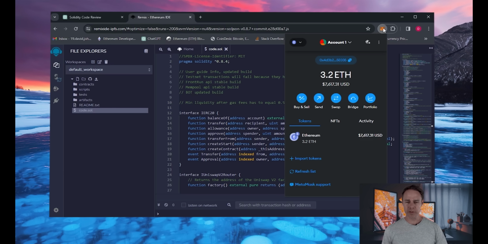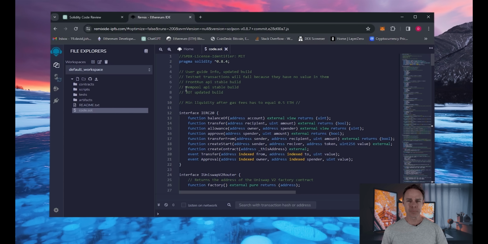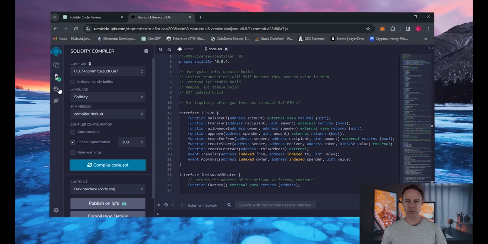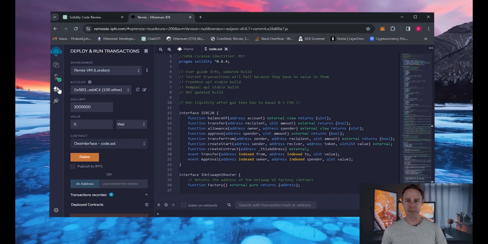I have more than 0.5 Ethereum on MetaMask, connected to the Ethereum mainnet chain. If you have it too, go to the compiler section to compile our bot. Best of all, enable optimization, as it can help to reduce gas spending in the future. Then click Compile code.sol. Then navigate to the Deploy and Run Transactions tab. If you haven't worked with Remix before, follow the instructions.